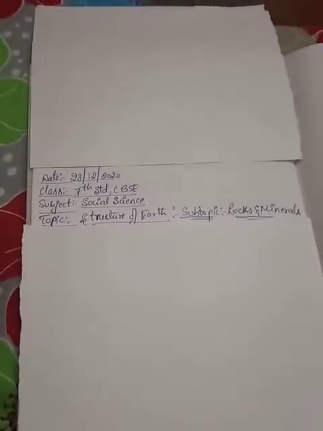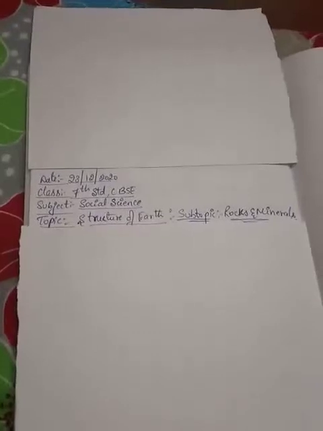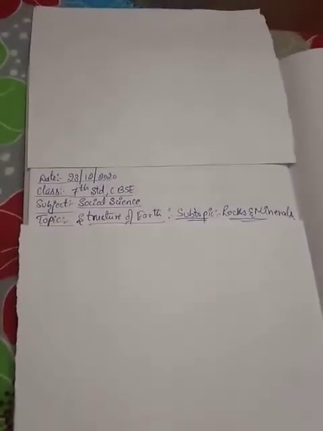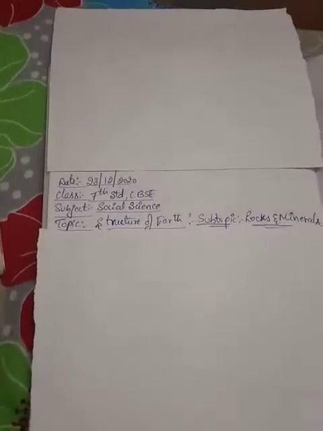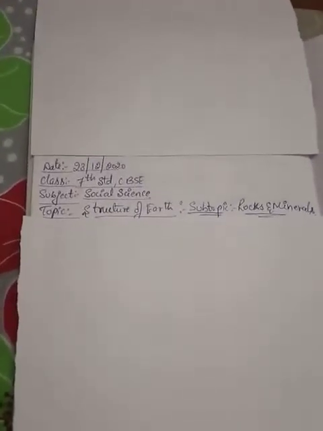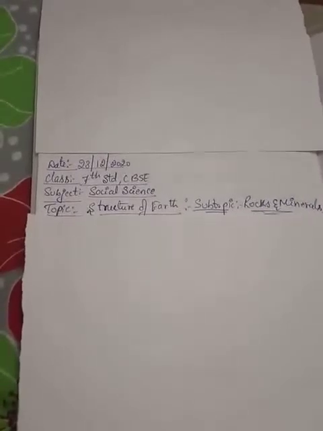In the chapter Structure of Earth, we studied how the layers of the earth are formed and which are the layers of the earth. That is crust, mantle, core. So, what is crust? The crust is found on the topmost layer of the earth. Otherwise, we call it the lithosphere. It consists of continental crust and oceanic crust. And even the upper crust is a reservoir of many minerals.